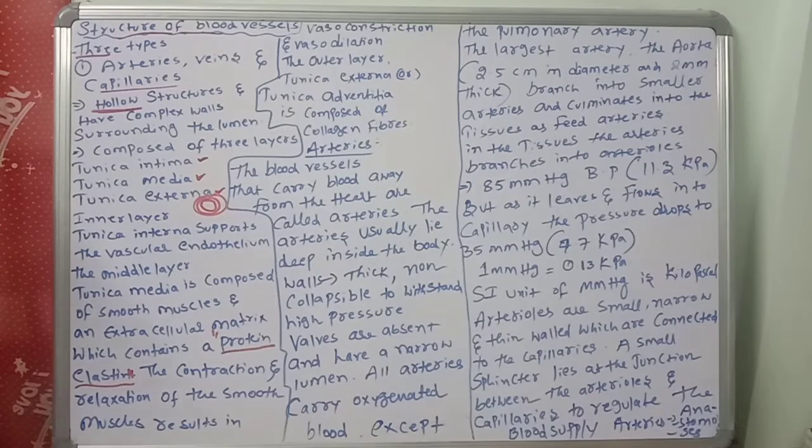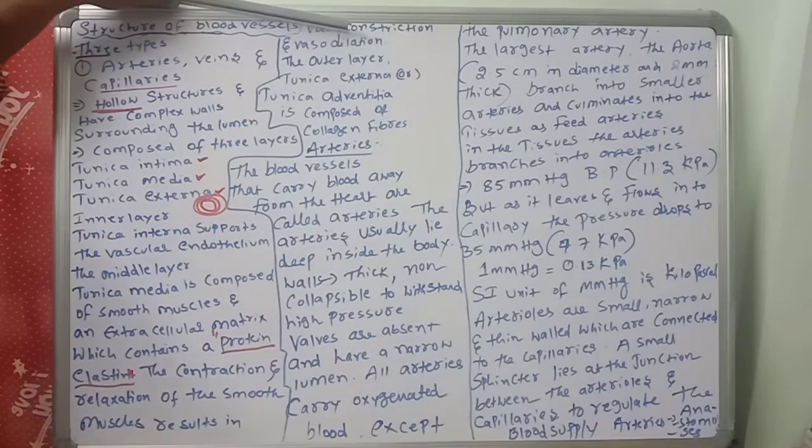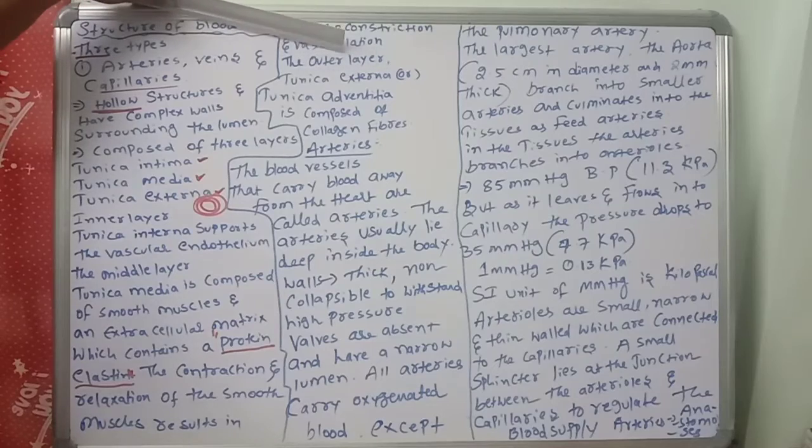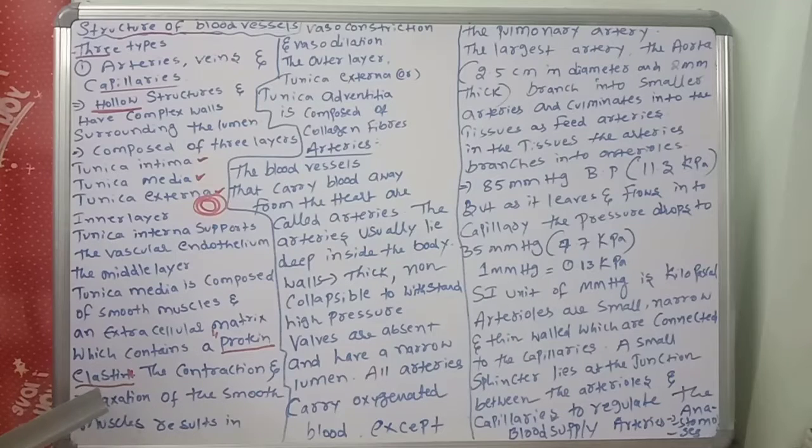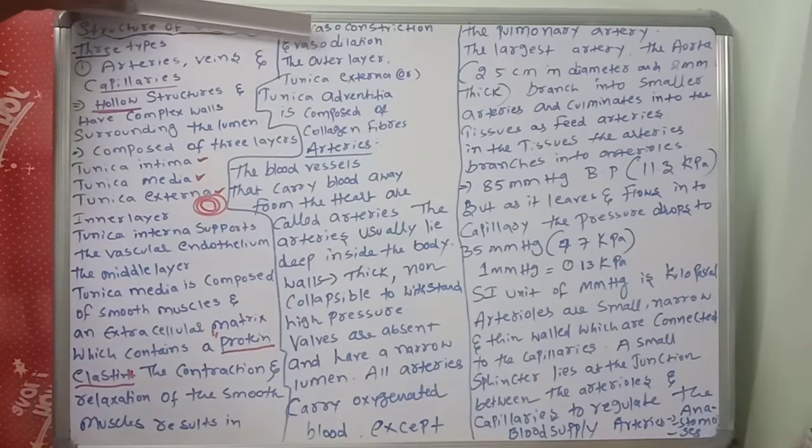The contraction and relaxation of the smooth muscles results in vasoconstriction and vasodilation. So, contraction and relaxation of the muscles: what will happen? Contraction and relaxation of smooth muscles results in vasoconstriction and vasodilation.